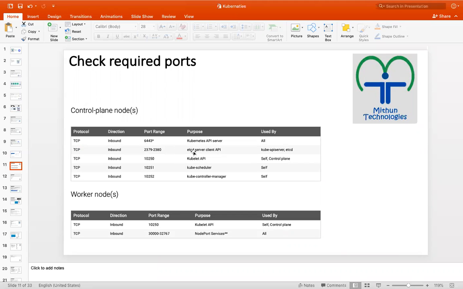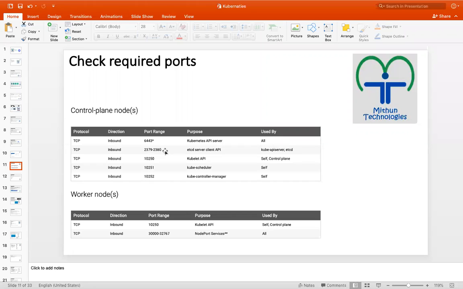For etcd, we need to open ports 2379 and 2380. Also 10250, 10251 for the scheduler, and 10252 for the controller manager. You need to open all these ports in the AWS security groups for the master machine.